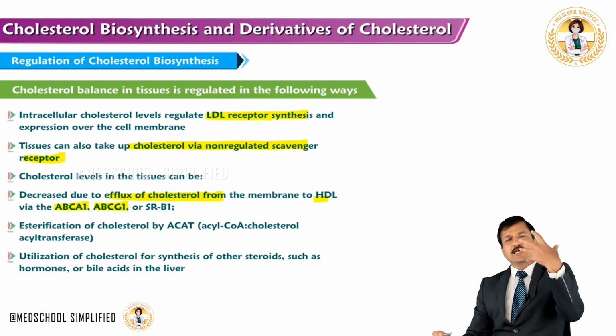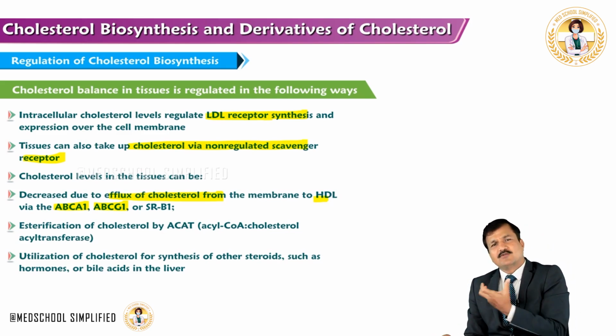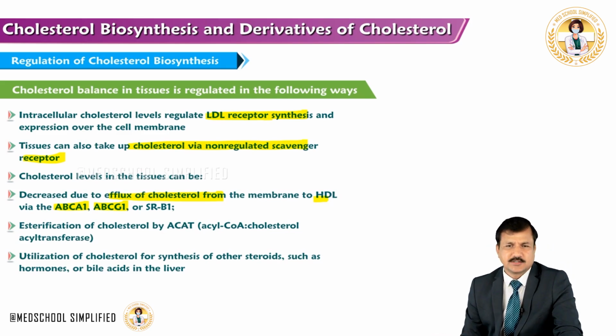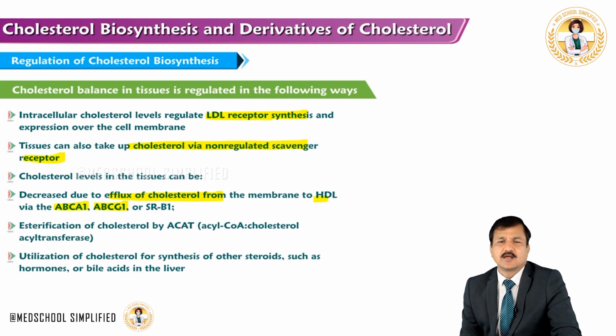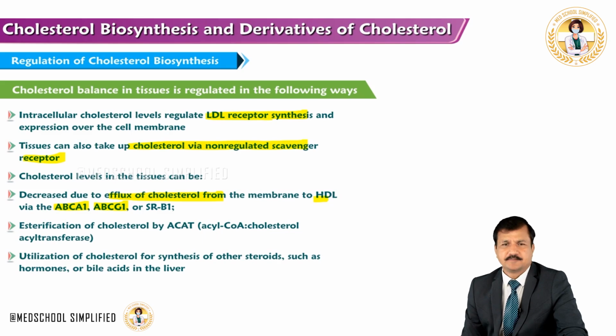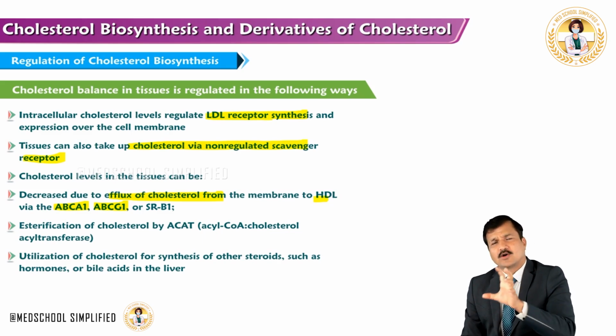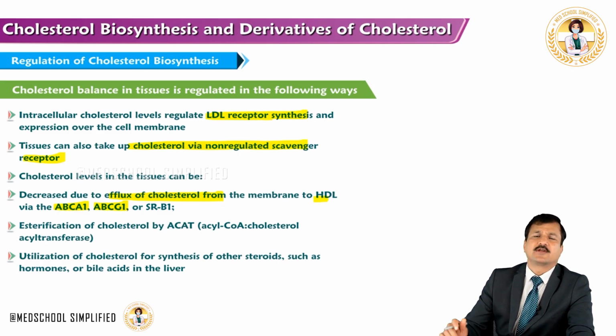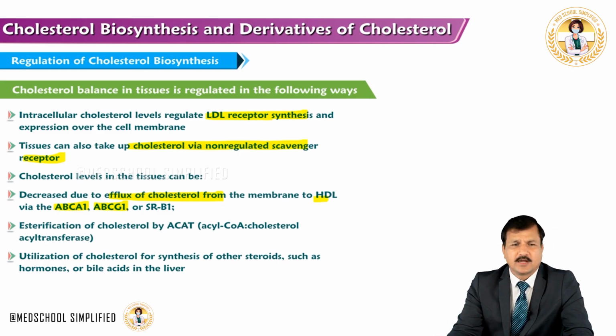So any tissue that has excess cholesterol will just pump it out into the blood, where it is taken up by the HDL, and converted into cholesterol ester by an enzyme called LCAT, which is located over the HDL membrane. That's how excess cholesterol in the cell can be pumped out and cholesterol levels in the cell can be regulated.